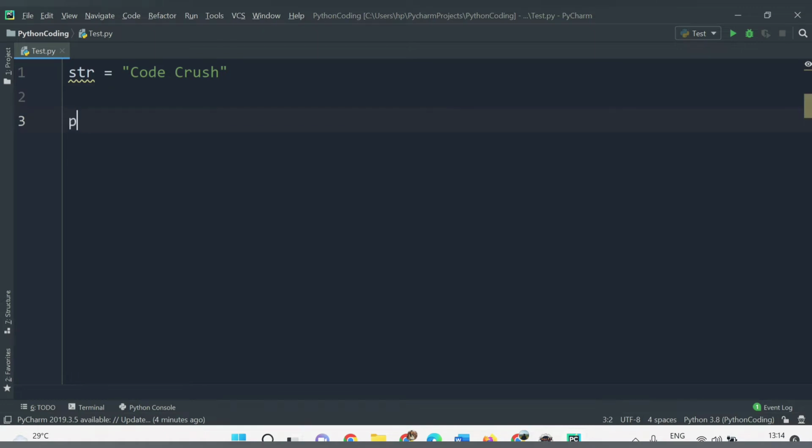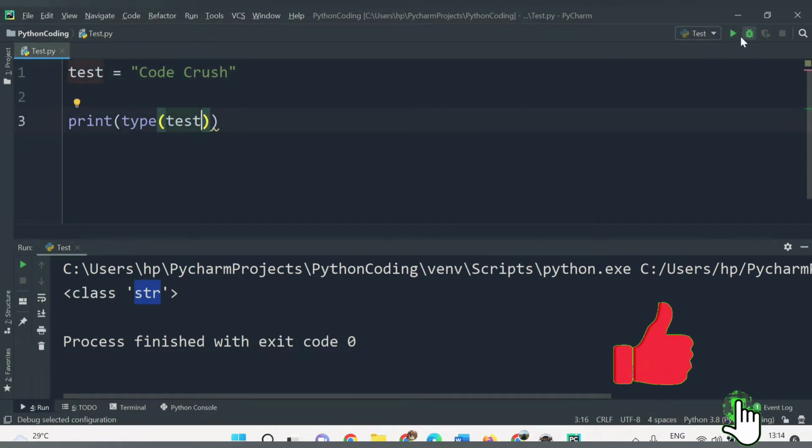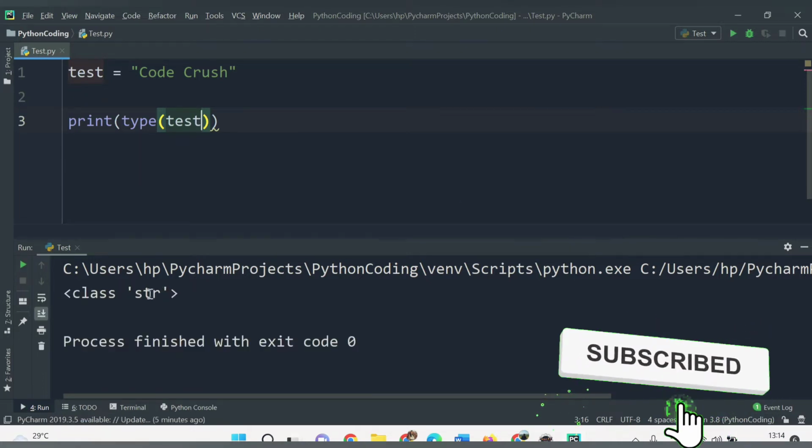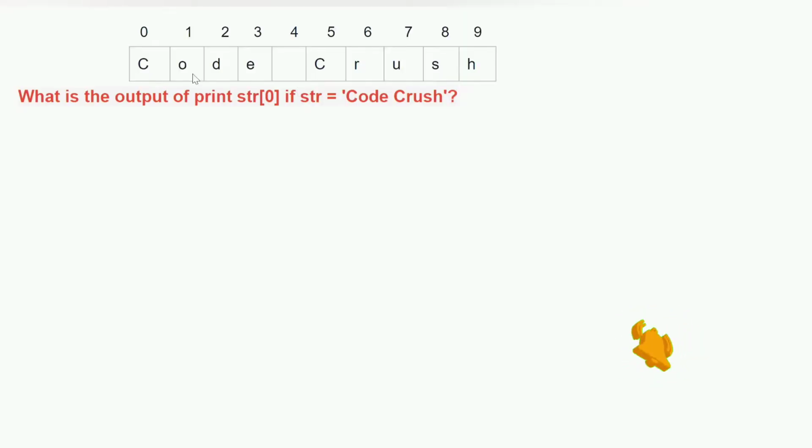So if I say here print, and need to use the type function, and inside type you need to pass the name of the variable, which is str. Run this code, and see, it is of class string. As we have used the same name, that might be confusing, so let's change it to test. So this is the name, and here we will replace the name with test. If you check the class of this variable, it is of string type because we are assigning string values.